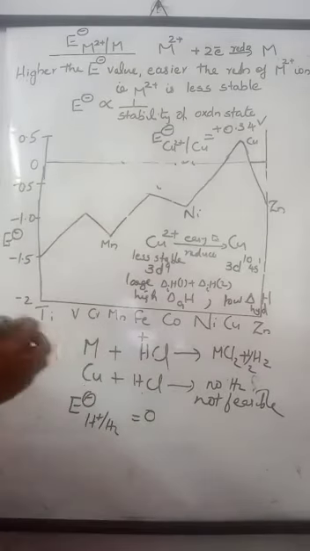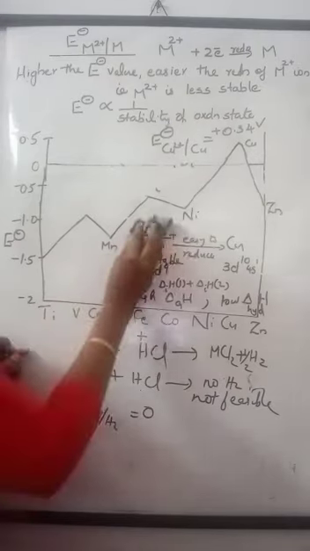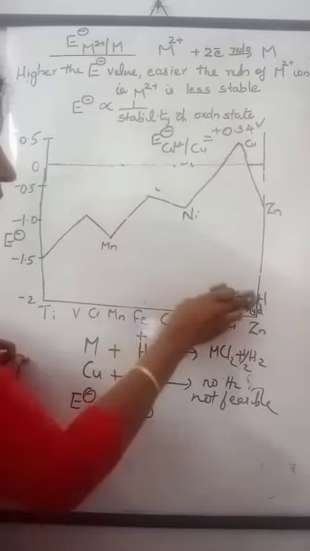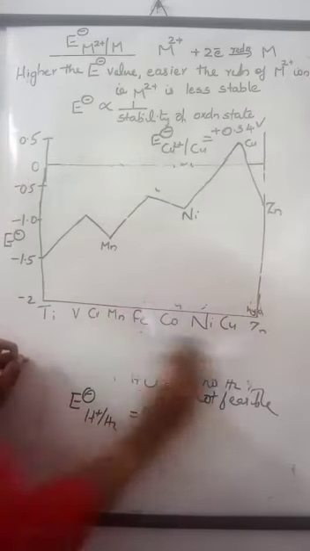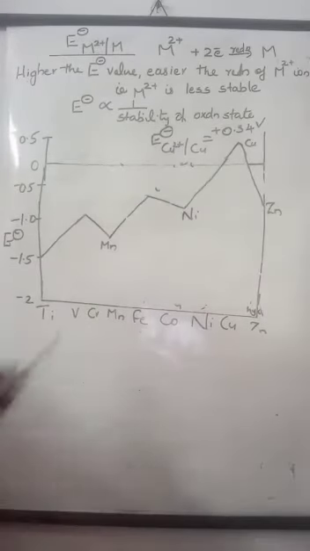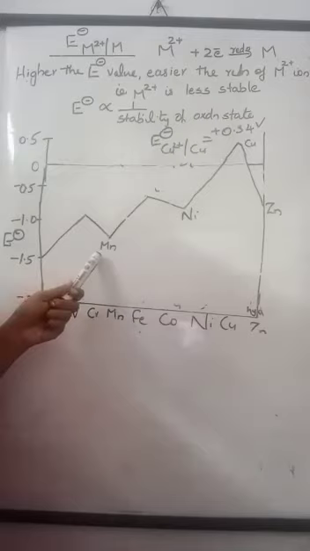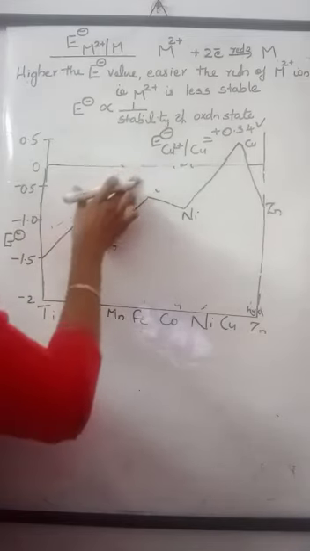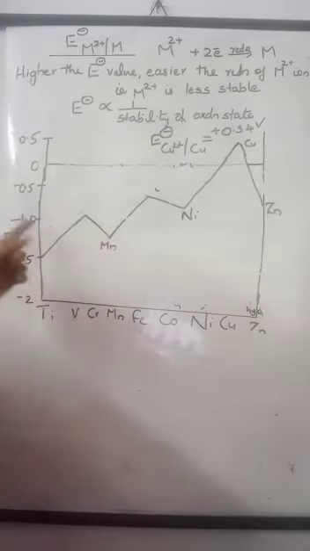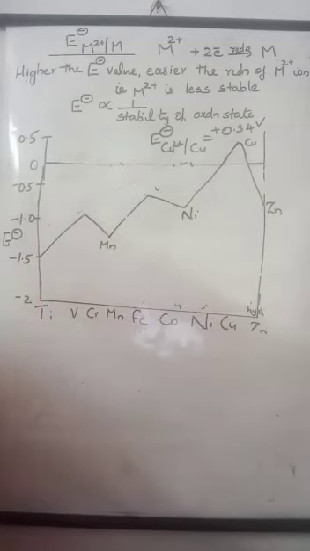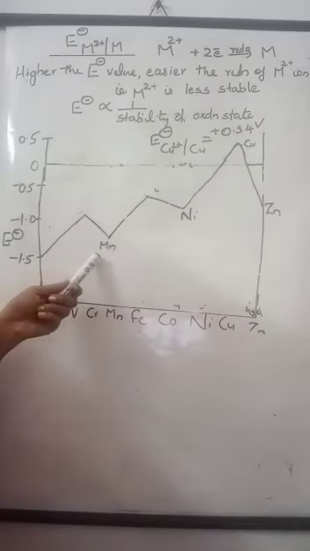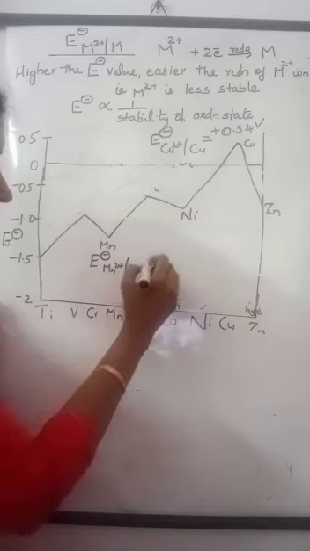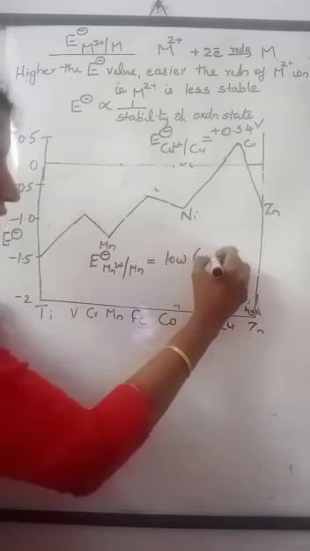Now when you compare the other elements in this graph, for some elements the E0 values are more negative than expected. See, for manganese, the graph should go like this, right? But here there are some irregularities. E0 value of manganese is more negative than expected. That means E0 value of manganese is low. E0 value of Mn2+/Mn is exceptionally low, meaning more negative.